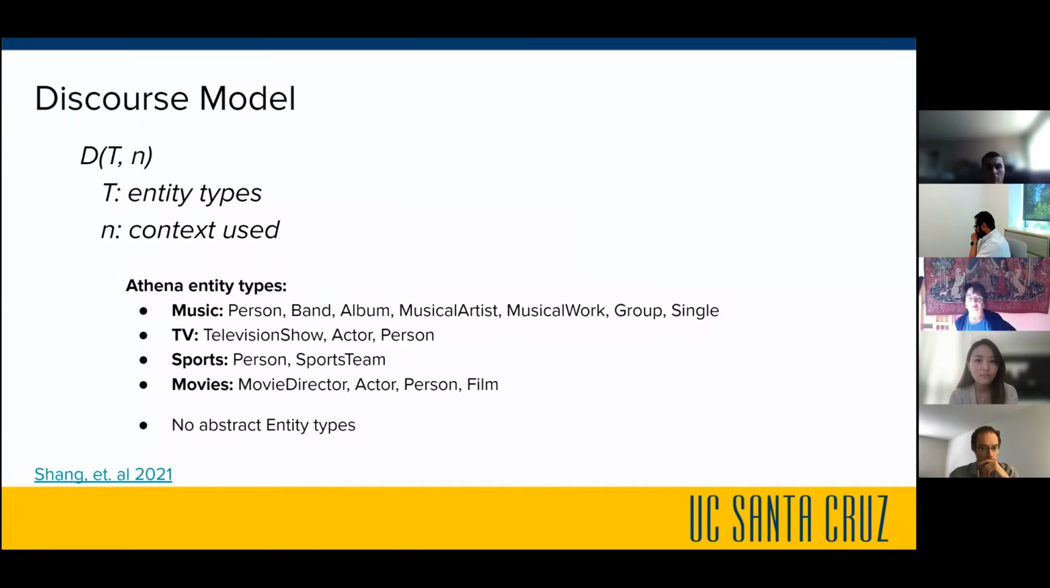The discourse model does not track the abstract entity types. And context used is the number of conversation turns that we take into consideration. For our experiments, we mainly only use 2 utterances of context, because from our logs, we noticed that only 3% of the examples require further context. Next slide.